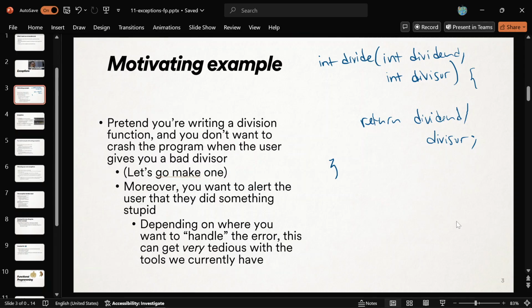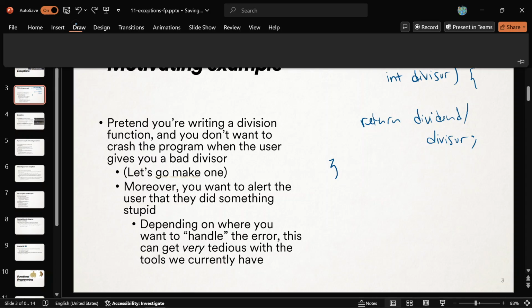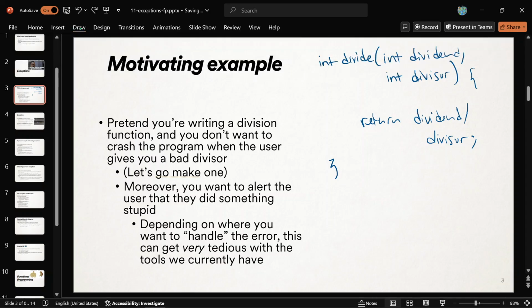All that we can do right now with our current knowledge is add a bunch of if statements, depending on how you want to handle the error, whatever you define that to mean. This gets really, really disgusting with a bunch of if statements. Maybe one way is: if divisor is 0, cout, yell at the user. This is a philosophical lecture today.